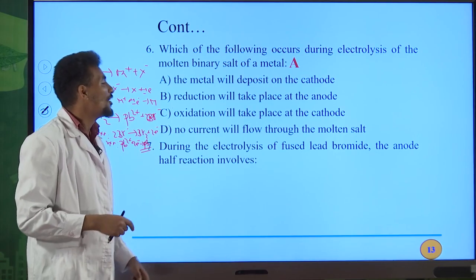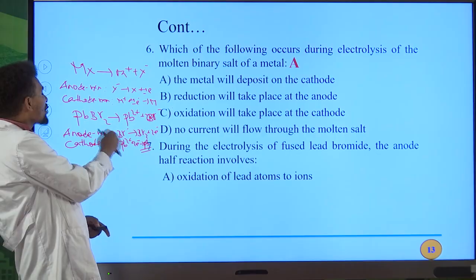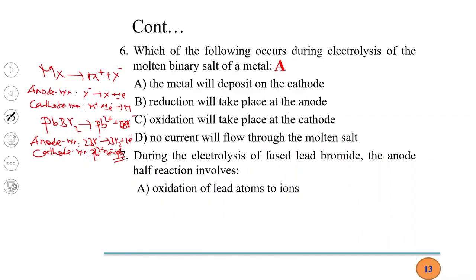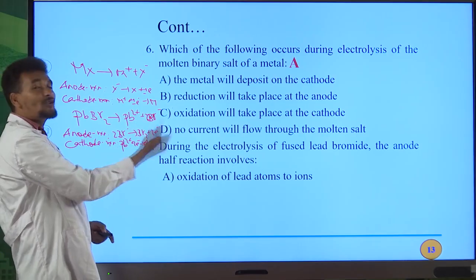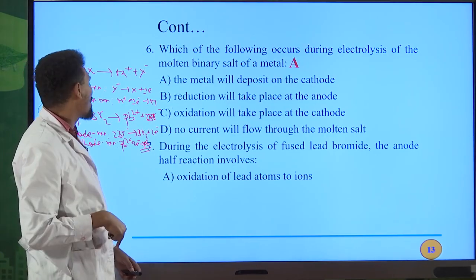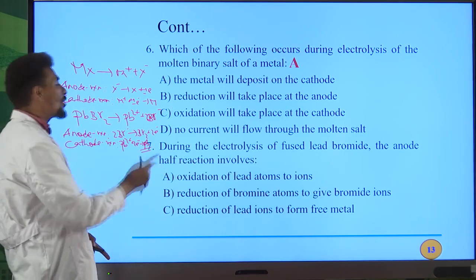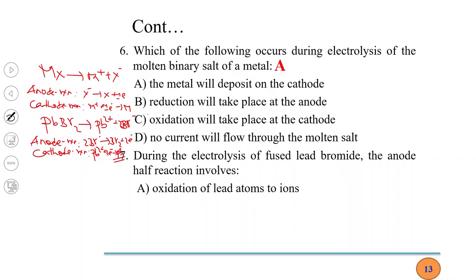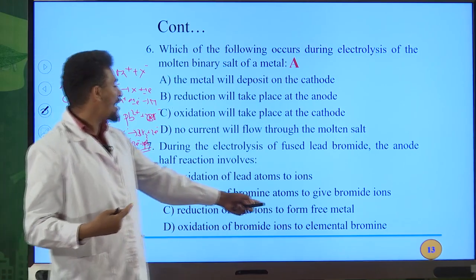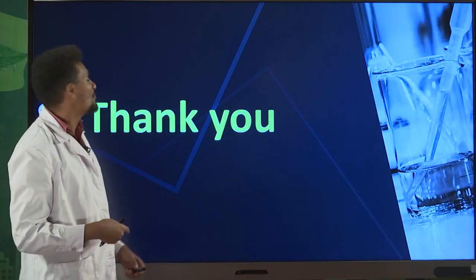Therefore, during the electrolysis of fused lead bromide, the anode half reaction involves oxidation of bromide ion to bromine molecule. Oxidation of lead atoms to ions. This is not correct. It is reduction of lead ions, and this occurs in the cathode half reaction. So A is not the correct answer. Reduction of bromine atoms to give bromide ion. This is also not correct. All the time in anode reaction, it is oxidation of bromide ion to the bromine molecule. Oxidation of bromide ions to elemental bromine. So this is the correct answer. D is the answer for question number 7.